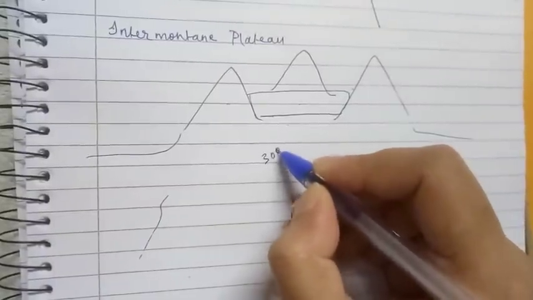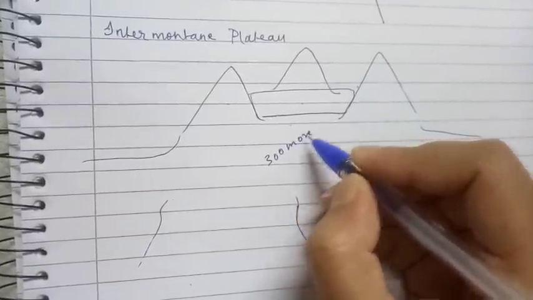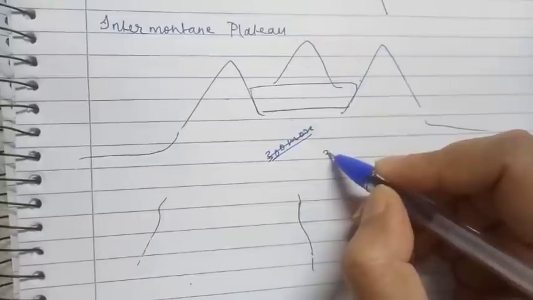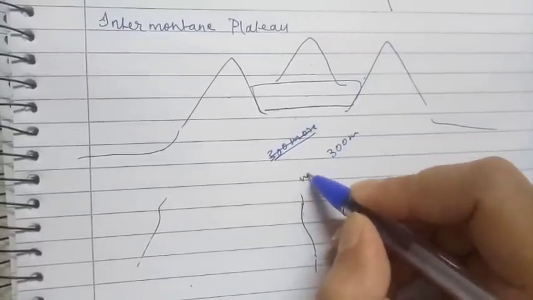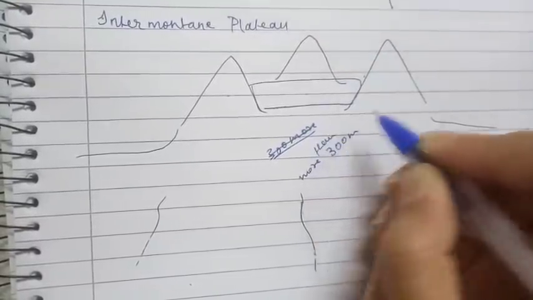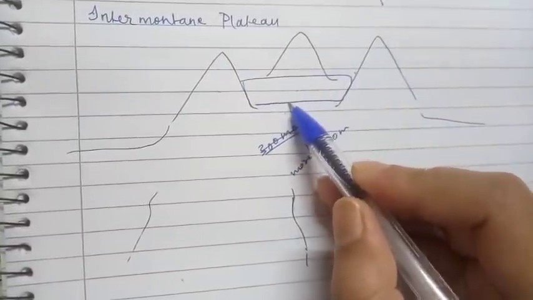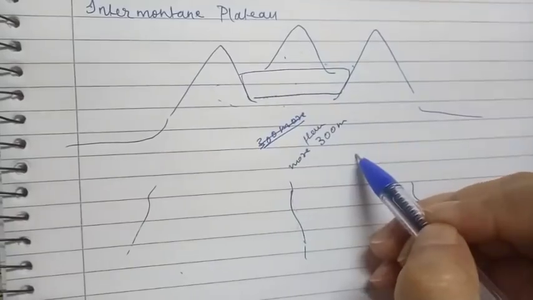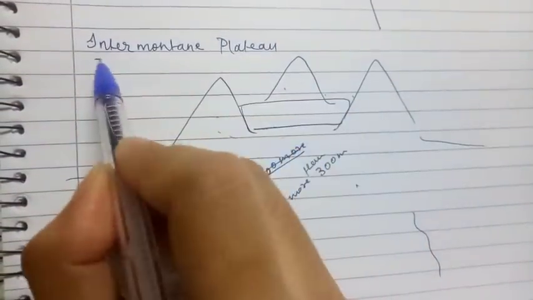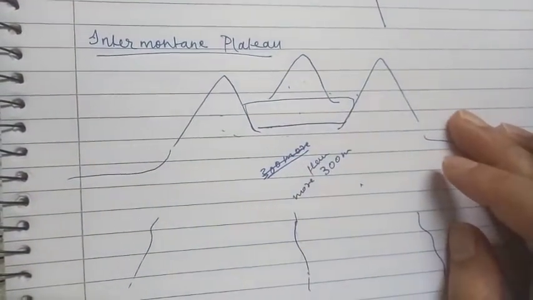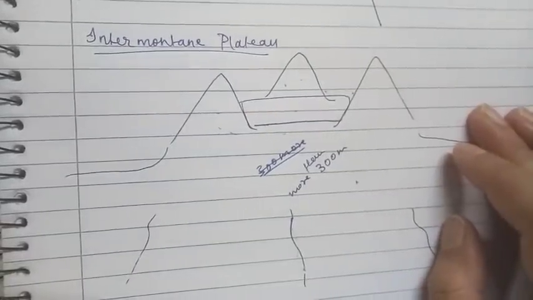Take it for example, more than 300 meters. Since this plateau is present in between the mountains, it is known as what? Intermontane plateau. That is only the explanation.